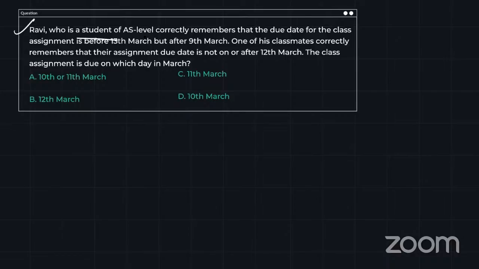Ravi, who is a student of AS level, correctly remembers that the due date for the class assignment is before 13th March but after 9th March. One of his classmates correctly remembers that the assignment due date is not on or after 12th March.